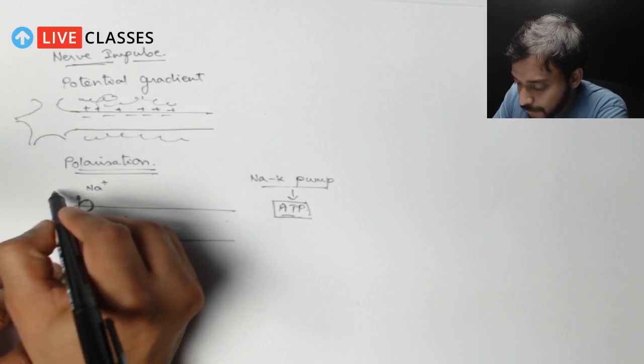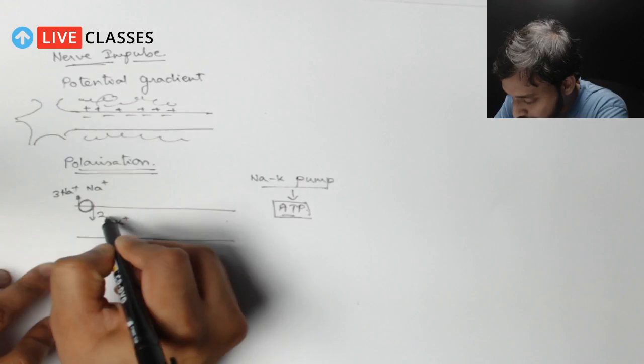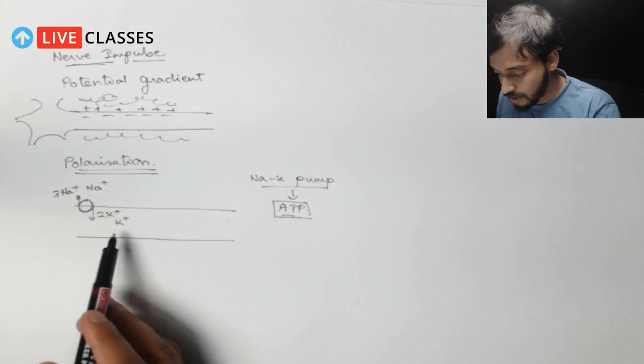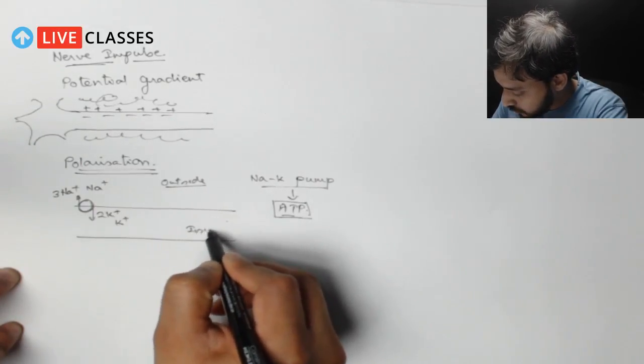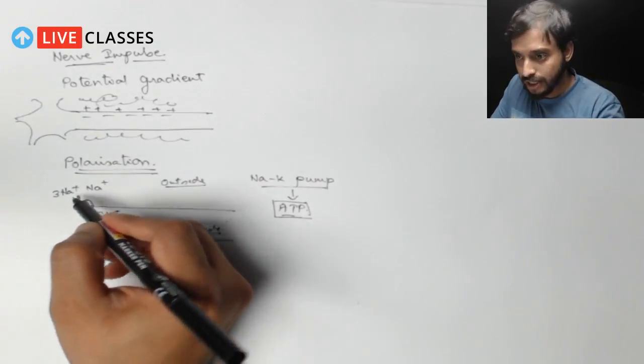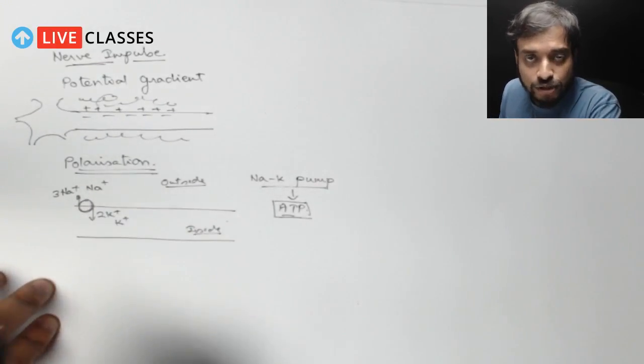So get it? 3 sodium ions are pumped outside the membrane. Let me write it down here, outside, and this is inside, right? 3 sodium ions pumped outside, 2 potassium ions pumped inside. So what do you think? What should be the net charge across the membrane?